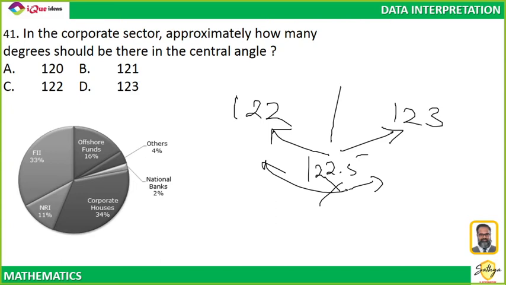ठीक है? चलो. How much time should we spend on DI? DI as in the exam? 30-40 seconds per question. Calculation ज़्यादा हुआ 60 seconds per question, not more than that. In less than 5 minutes, you should be able to solve a set of 5 questions. Chalo. Next one.